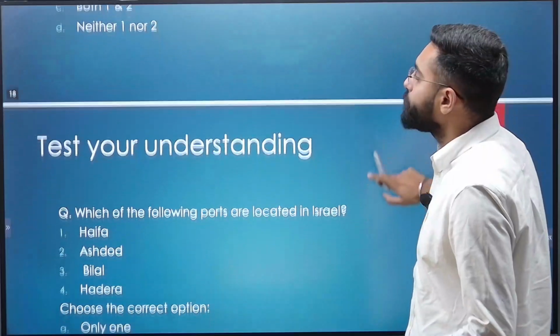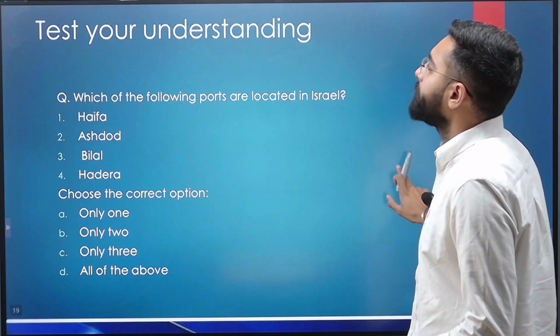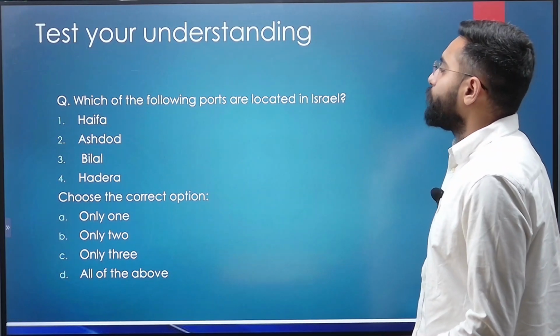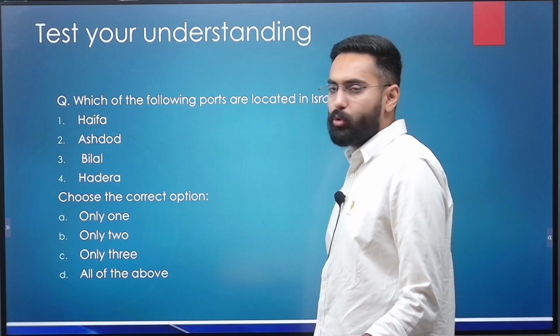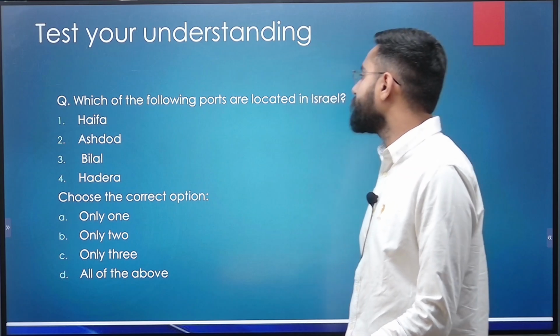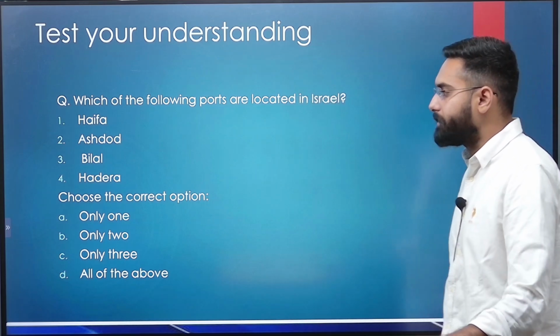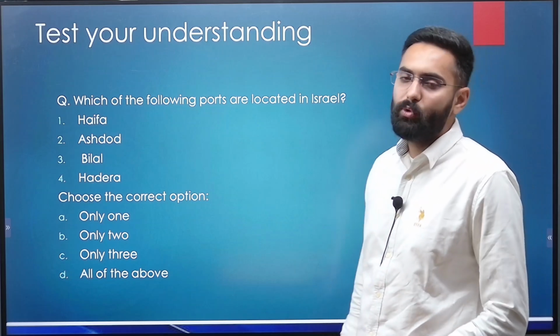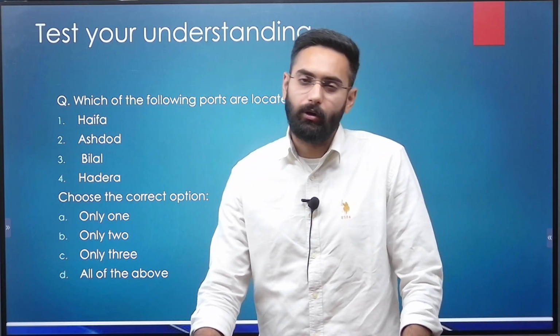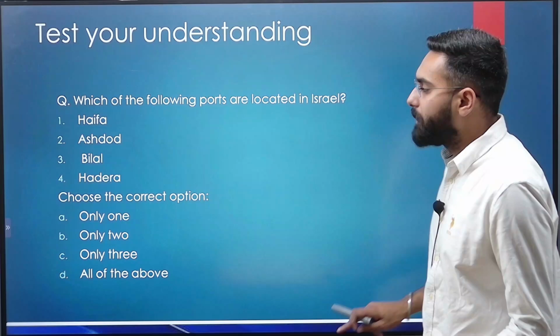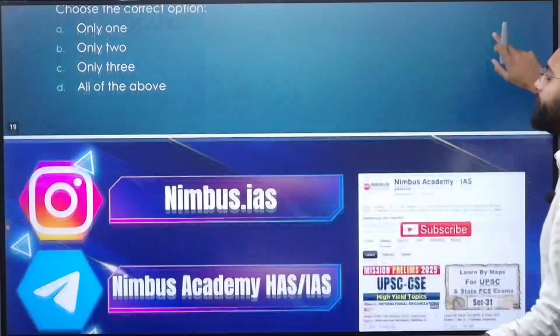Now another question of your interest. So in order to test your understanding of the ports, Israeli ports, which of the following ports are located in Israel? Haifa, Ashdod, Bilal, Hadera. Choose the correct option. Only 1, 2, 3 or all the 4. So I am expecting the answers to these questions in the comment box.